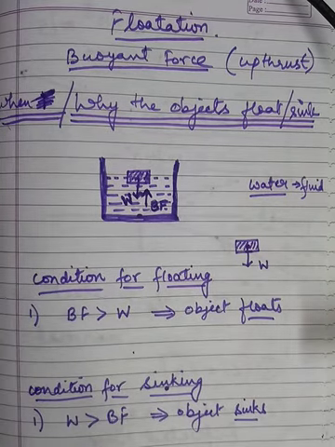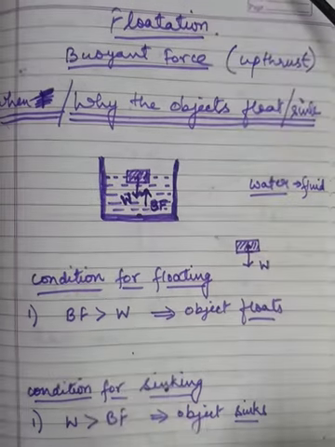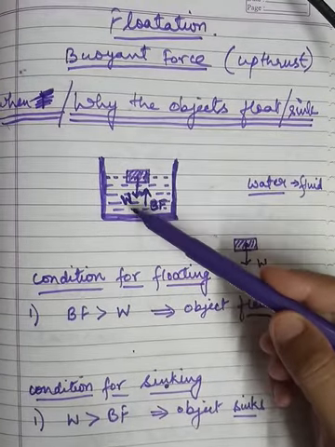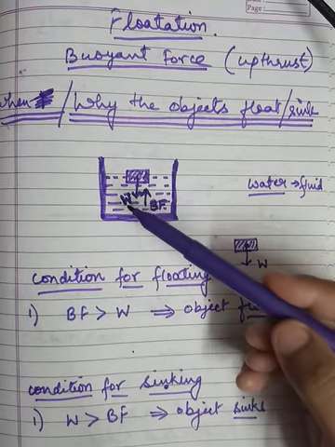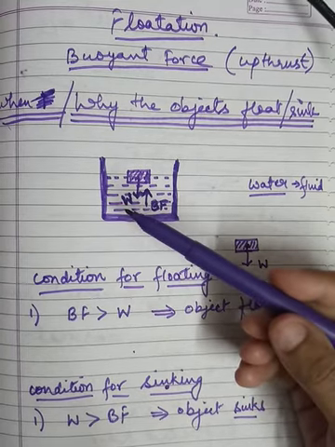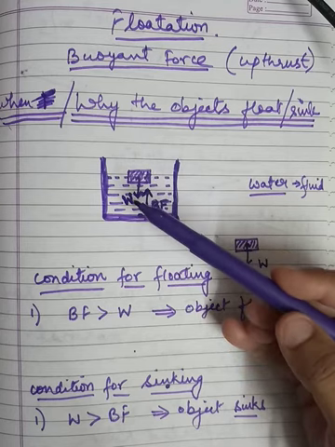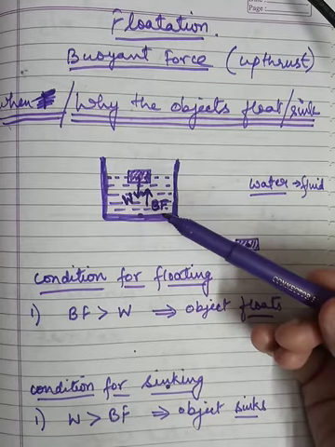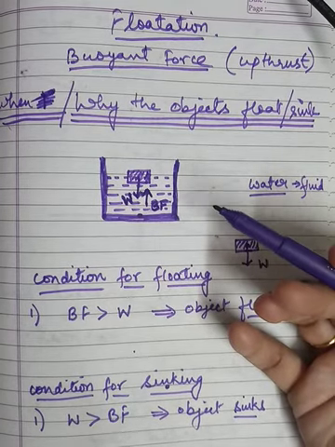Now there is one more concept of floating and sinking. That concept depends upon the density. Okay, the density of the object and the density of the liquid or the gas or any fluid. Here we are considering water. So it depends on the density of that bottle and the density of the water also. So we can explain the concept of floating and sinking on the basis of density also. Density is nothing but mass per unit volume, that we know already.